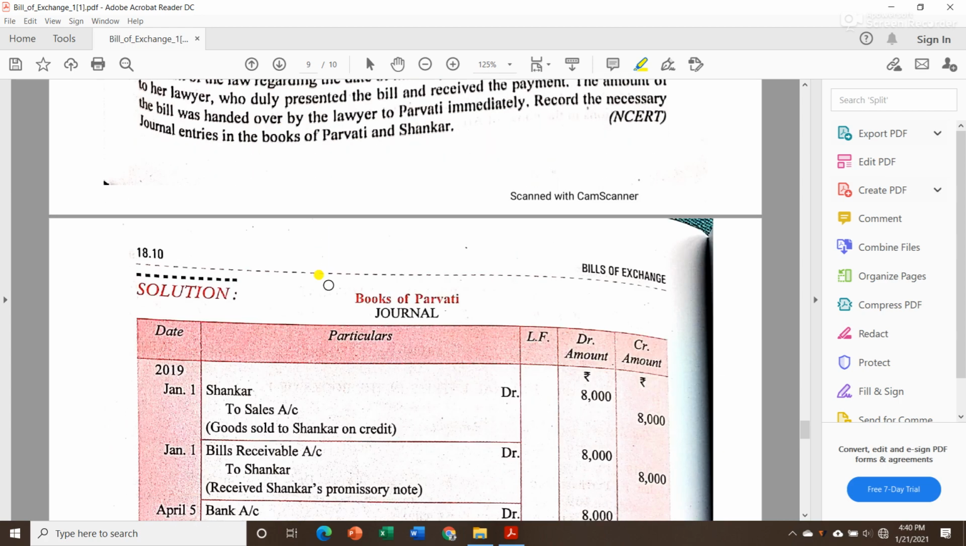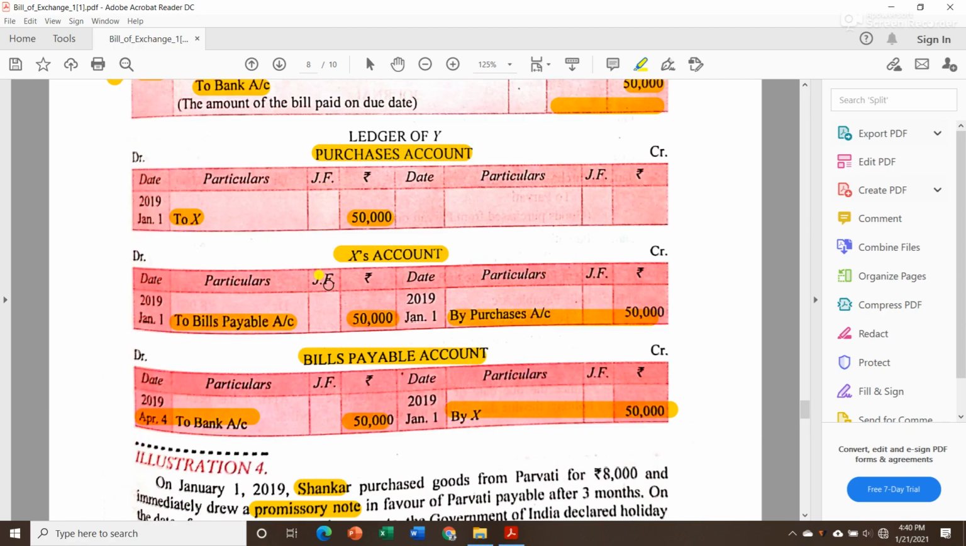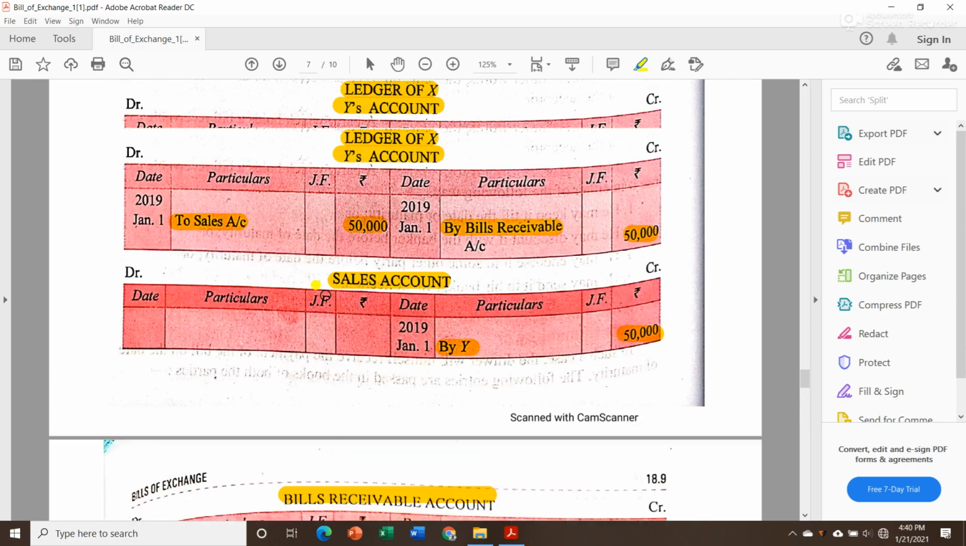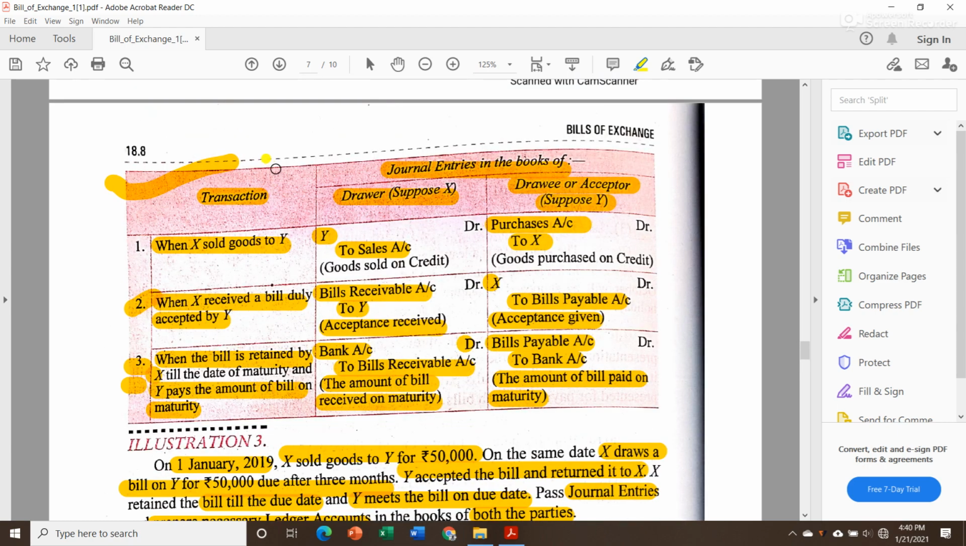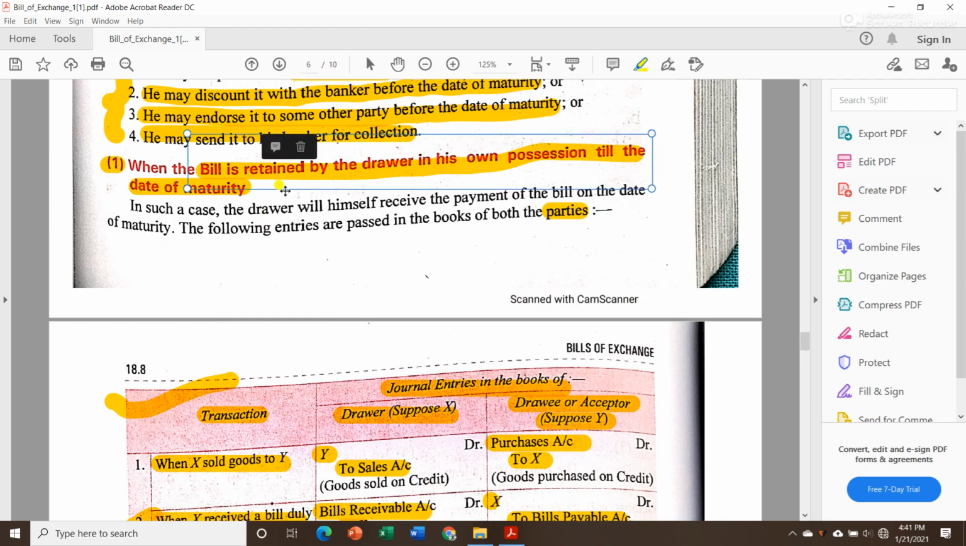So I hope you understood how to solve bills of exchange questions. It's nothing, you just have to keep in mind the dates on which the transaction took place. Then you have to pass journal entries, and if asked in the question, you have to prepare ledger accounts as well. Now this was the first use of bill of exchange, that means when the drawer keeps the bill with him till the date of maturity, and on the date of maturity the bill amount is met by the payer.